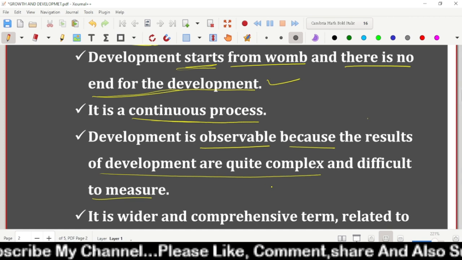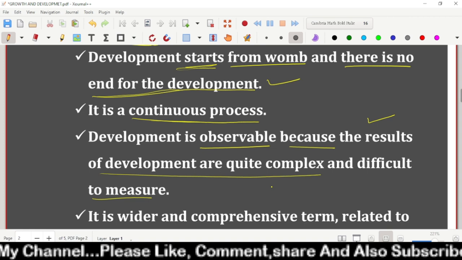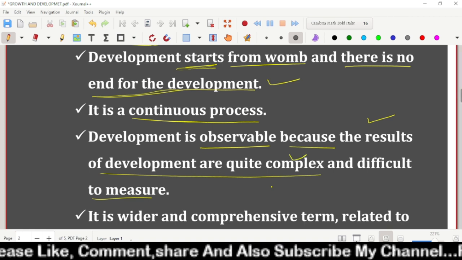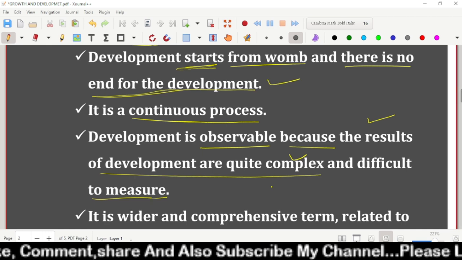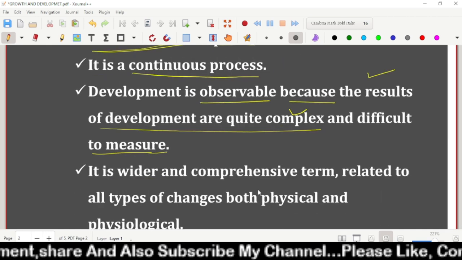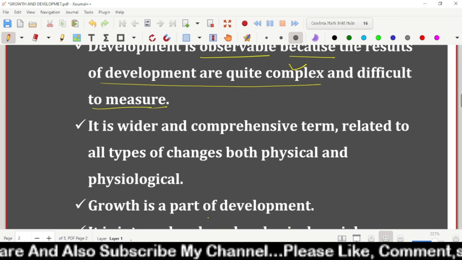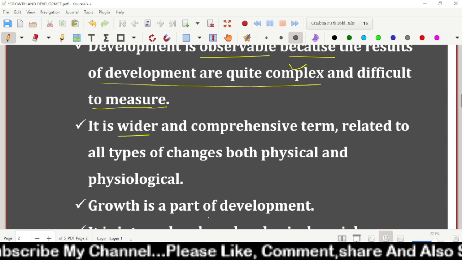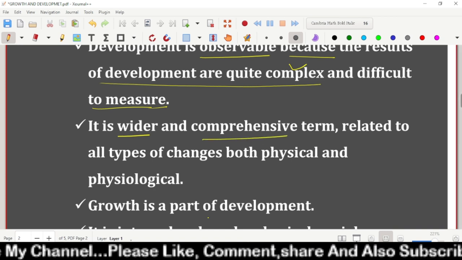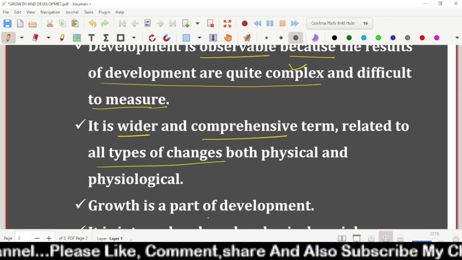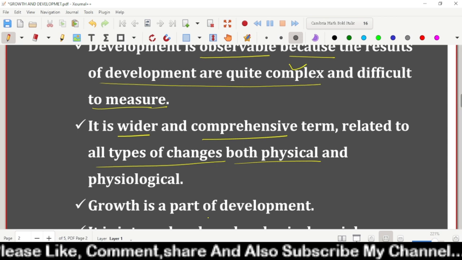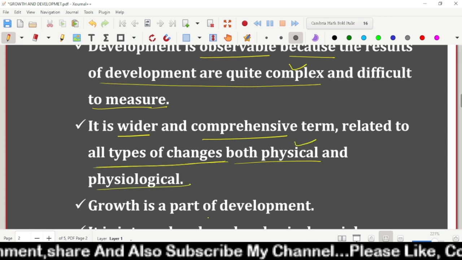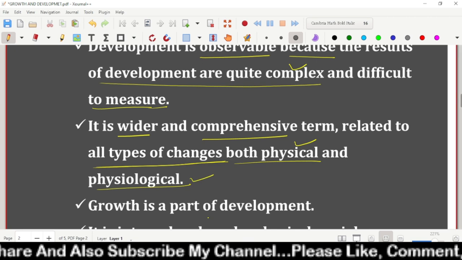The results of development are quite complex. Complex means complex and difficult to measure the development, but it can be observable. It is a wider and comprehensive term. Development is a wider term whereas growth is a narrower term. Remember this one. And comprehensive term related to all types of changes, both physical and physiological, meaning organs of the body we can say.